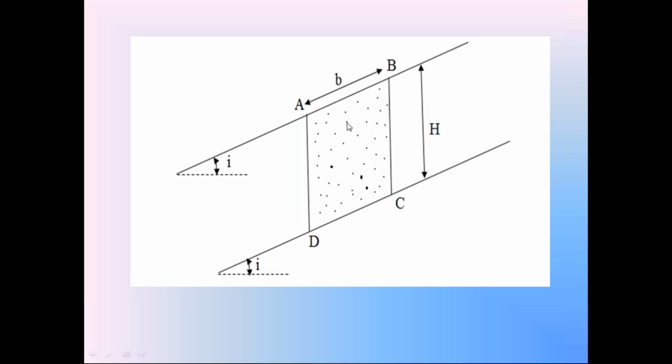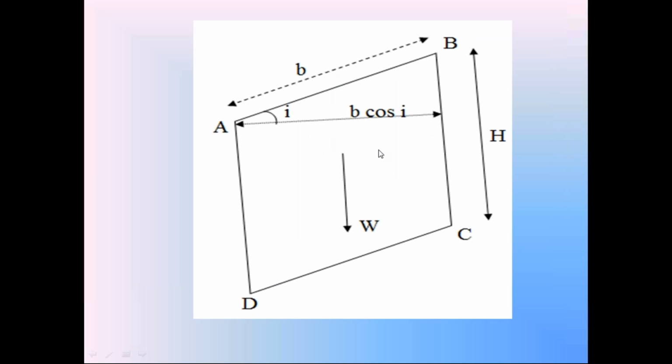Find out the area and volume of this soil prism. So this is the soil prism. B is the inclined width, H is the vertical height. Find out this horizontal width of the soil prism. This horizontal width is equal to B cos i. So the area of this soil prism is vertical height H into horizontal width B cos i.